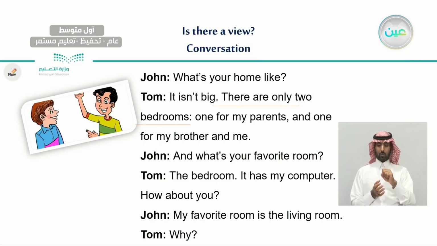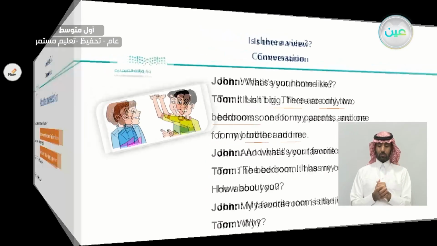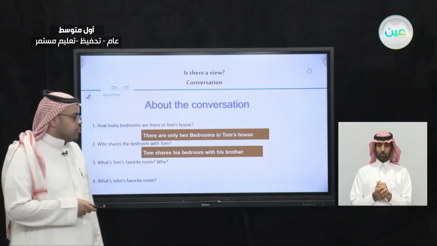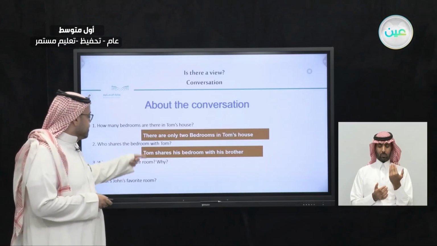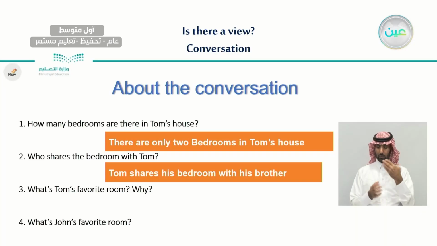So not only Tom, but also his brother. This will be the answer to question number 2: Tom shares his bedroom with his brother.